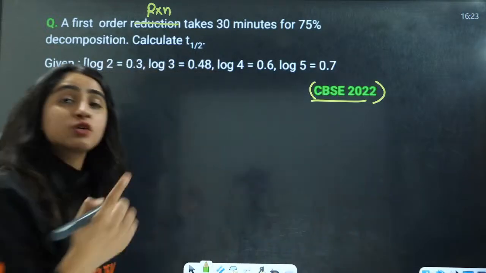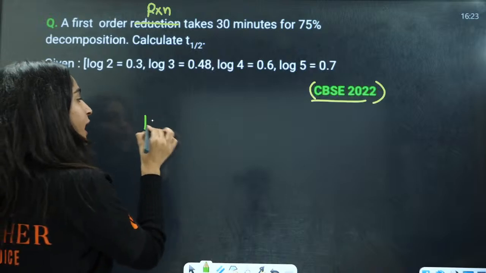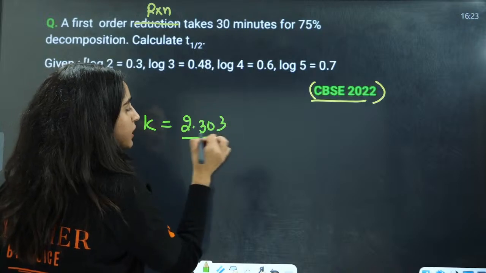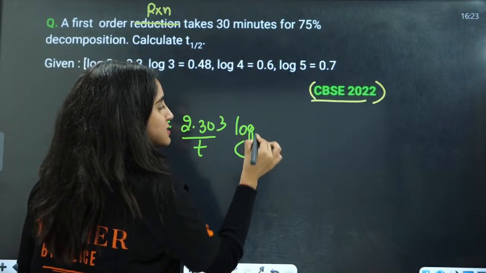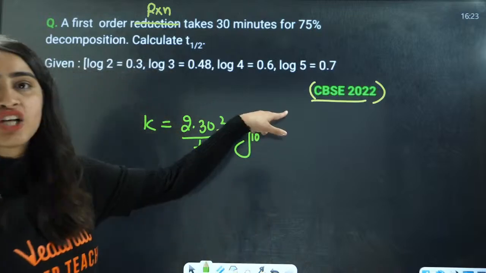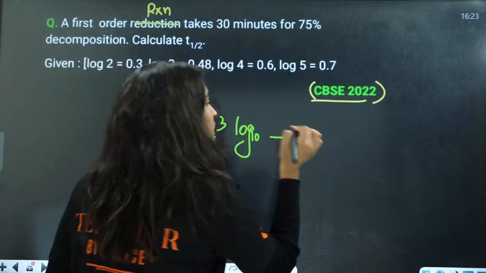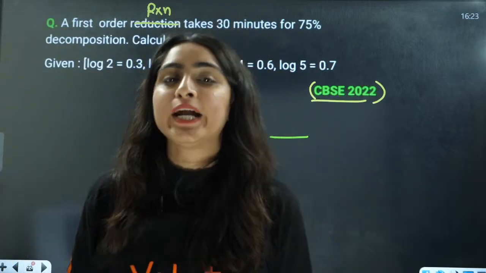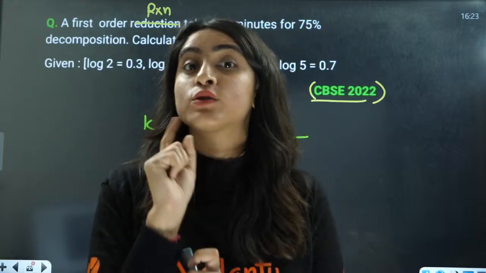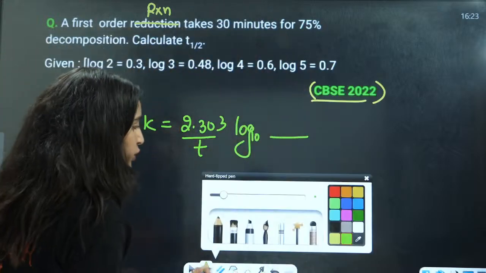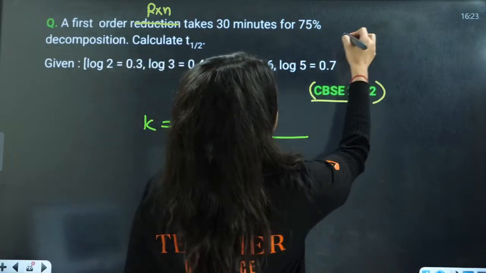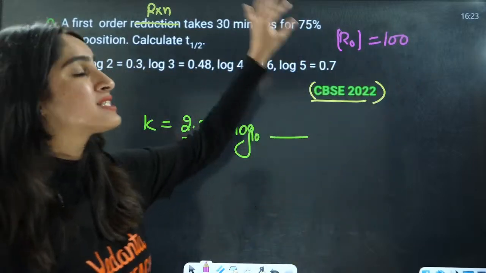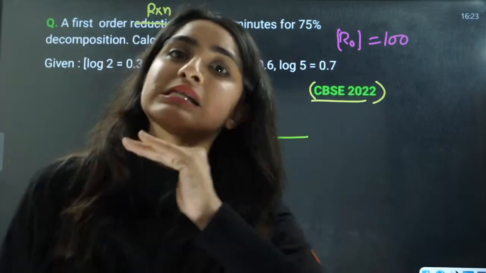Firstly, for a first order reaction, what is the rate of the reaction? The rate constant K is equal to 2.303 by t, log base 10 of initial concentration by final concentration. When they provide you a percentage decomposition, how are you going to solve the question? I am going to take the initial concentration as 100, and as I know, 75% of it is decomposed.